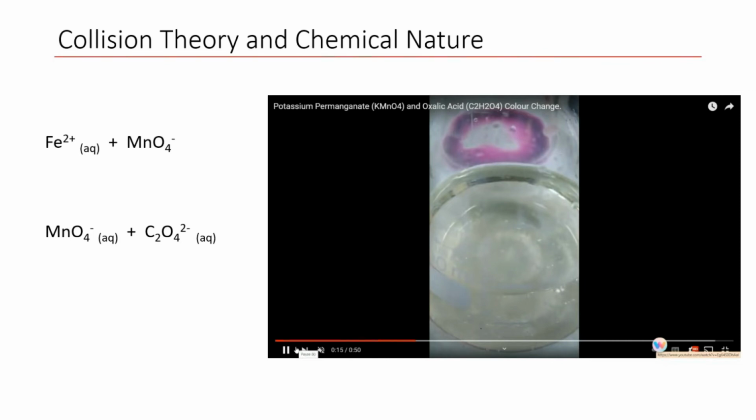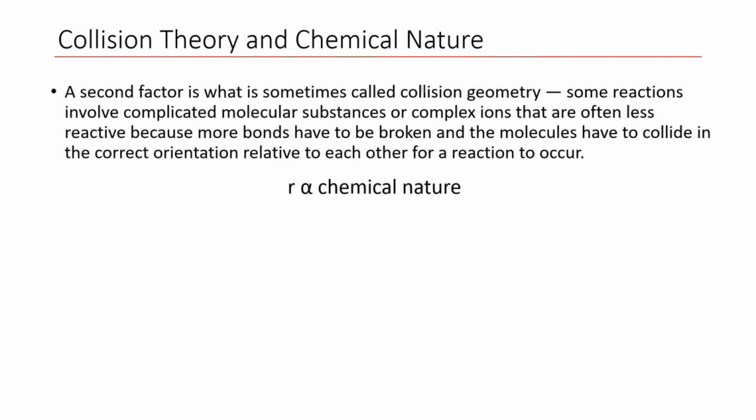And this just has to do with the fact that iron 2 ion is a simpler ion, so it doesn't have to worry about the orientation. Whereas an oxalate ion, because of its bulky size, its orientation matters. Also, with our iron 2 ion, I didn't need to break any bonds, unlike the oxalate ion, which did have to have bonds broken when it reacts. So these come together in influencing how fast our reaction can occur in terms of the nature of the things.